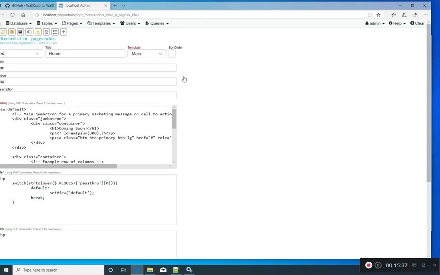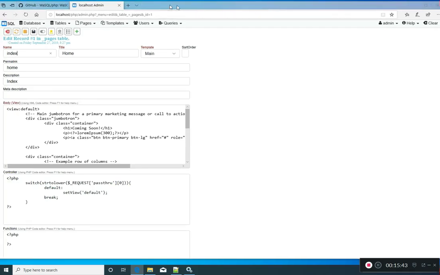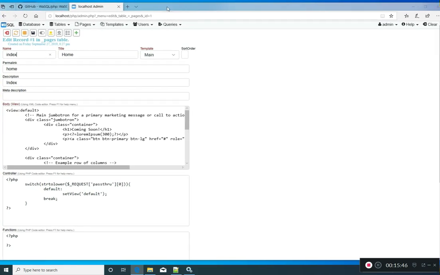If we look at index, now remember, each of those pages are in the database, and this follows the MVC. So you've got the body, you've got a controller, and you have different views available.